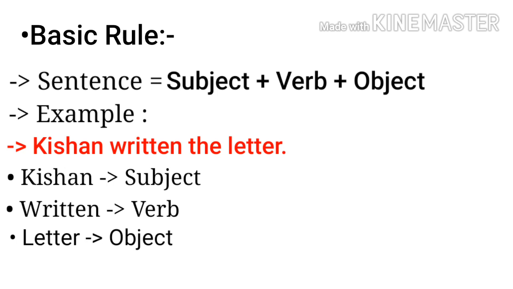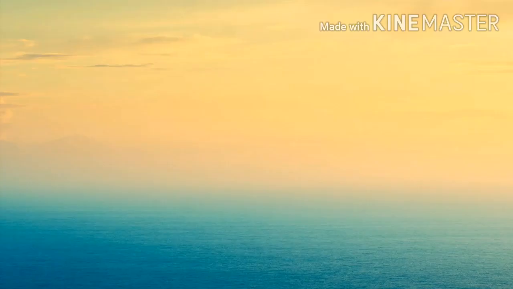I think first we should talk about the structure of a sentence: subject, verb and object. It is very helpful for you. And now we discuss the rules. In this part, I will give you all the rules along with examples. Then your doubts will be cleared and there will be no confusion in your mind.